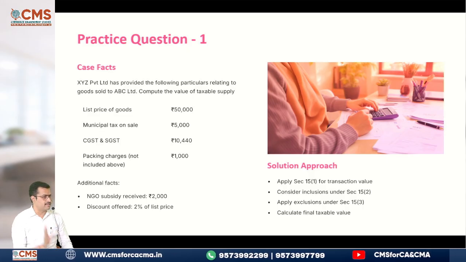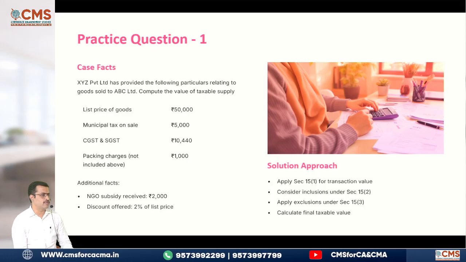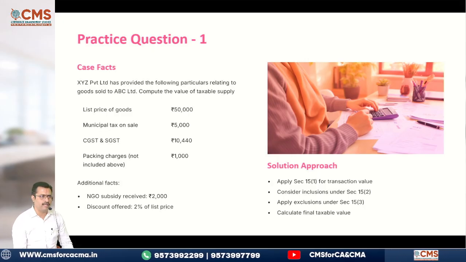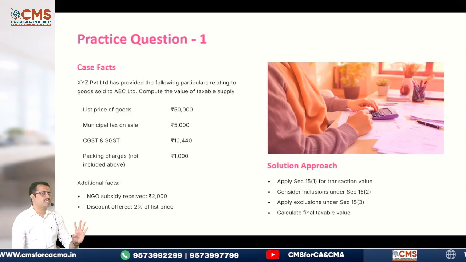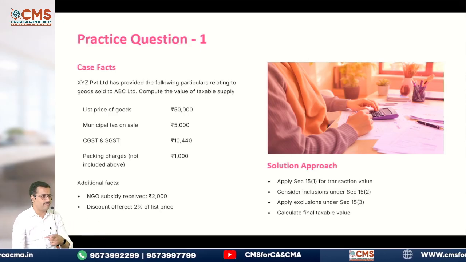57,000 will be the answer. That should be the value of taxable supply. Are you clear about this? Yes? Simple it is. Okay. A similar question was asked in the Jan 2026 exam. I'll open the question paper and we will check that also.